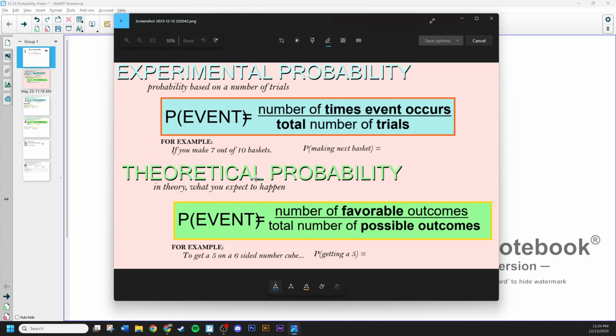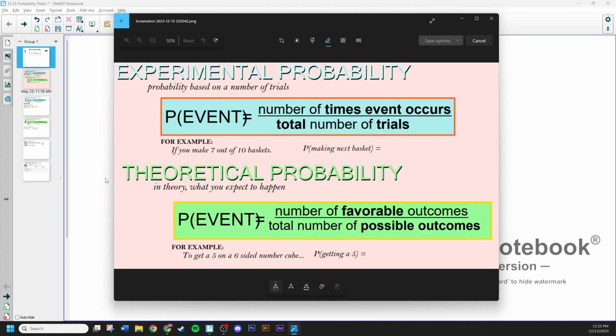So I want to actually talk about theoretical probability first. On your paper, it's the second one on that page. So if you could turn to page, let me just confirm, I believe it's page 3. Let's check it real quick. Actually page 4. On page 4, you'll see it talks about experimental probability first, and it gives you that. But I want to talk about theoretical first.